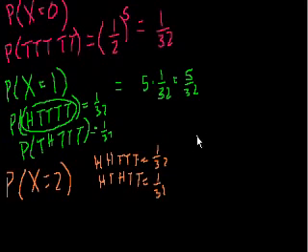Let me do this in a different color. There's 5 possibilities for which of the flips is going to be the first head. Now, how many possibilities are there for the second head? Well, the first head spot was used up by one of the flips. Now there's only 4 flips left. So there's only 1 out of 4 flips that the second head could be in. And you saw that here. I picked the first one to be a heads, and then one of these 4 also has to be a head. Or if I said this is the first head, then either this one, this one, this one, or this one has to be heads. So there's only 4 possibilities.